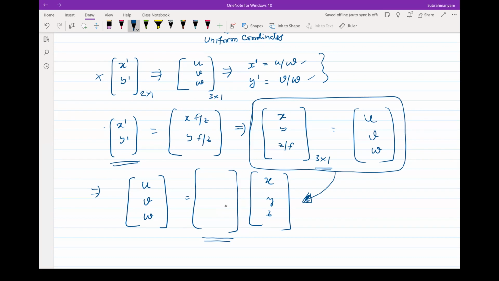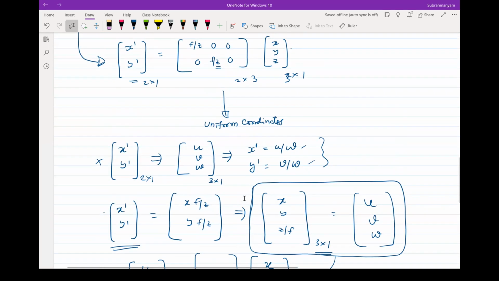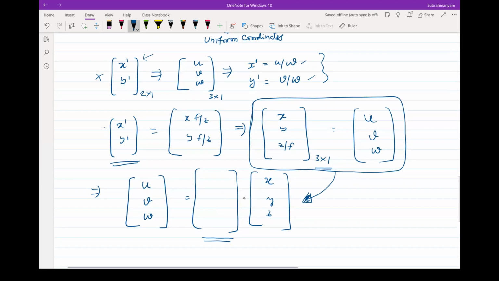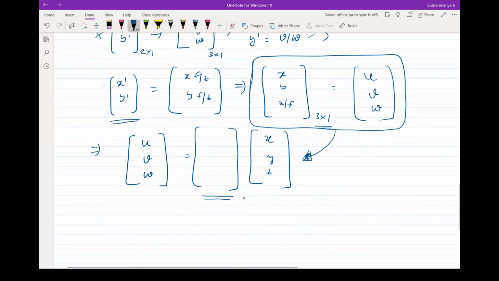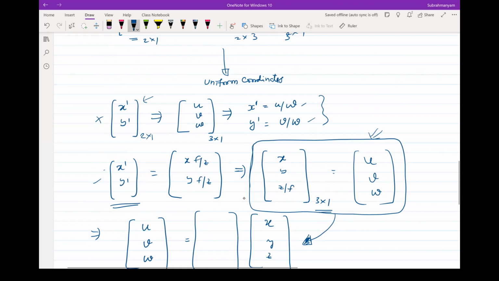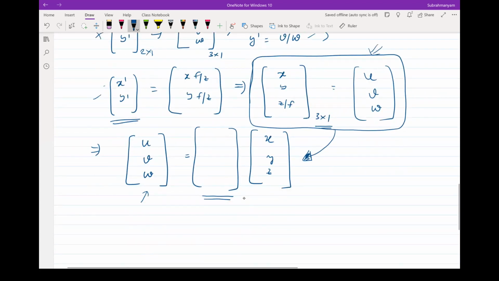See, instead of applying a transformation and arriving at x dash y dash, I would now rather like to apply a transformation and arrive at UVW. And once I know UVW, through this transformation, I would come back to what x dash y dash is, because I know the relation. Once I know UVW, I know this is how I would get back my x dash y dash. Now all I'm asking is, tell me what is this matrix multiplication I should keep here to get UVW there.